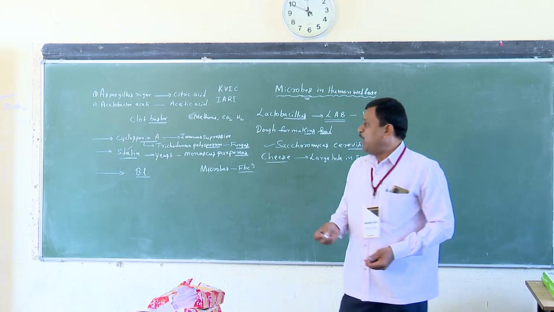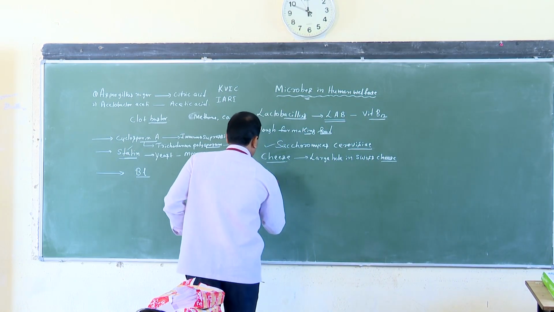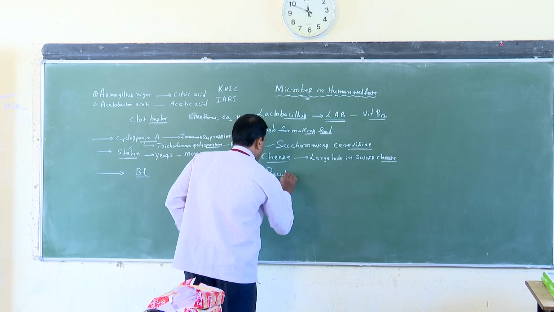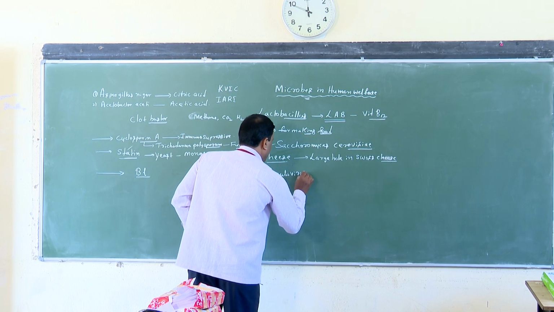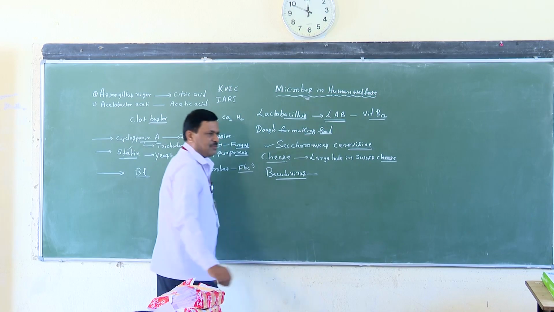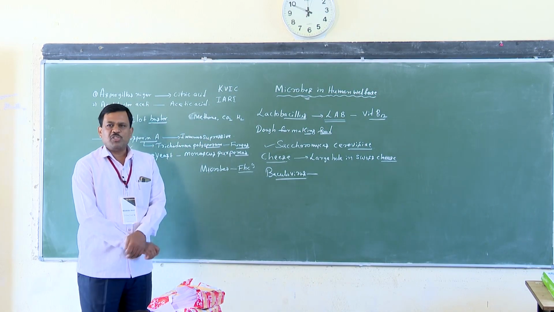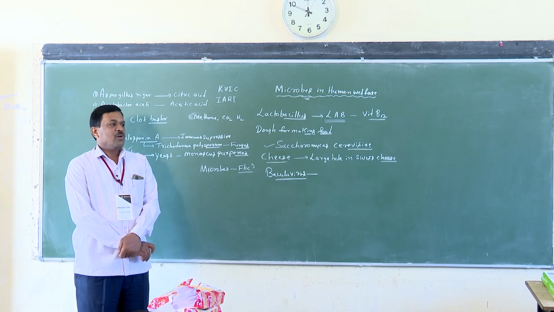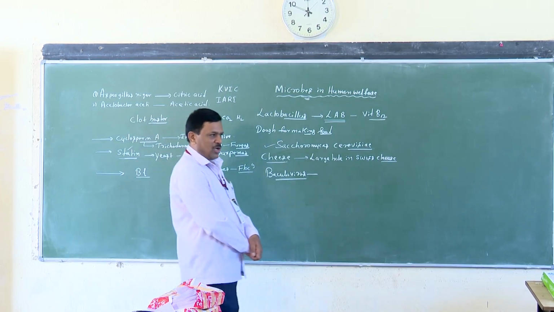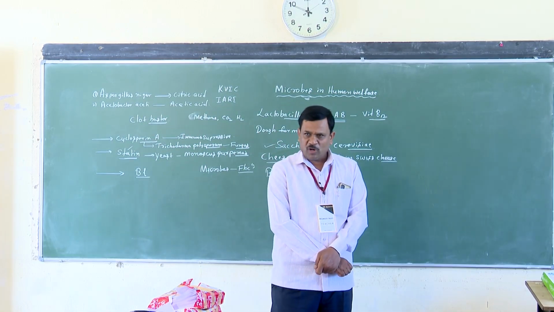Next one is Baculovirus, which plays a very important role. Baculoviruses are pathogens that attack insects and other arthropods.